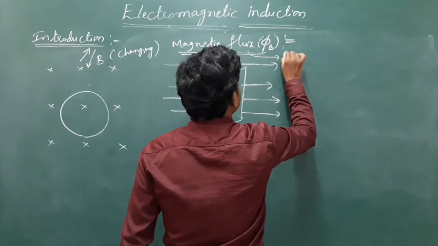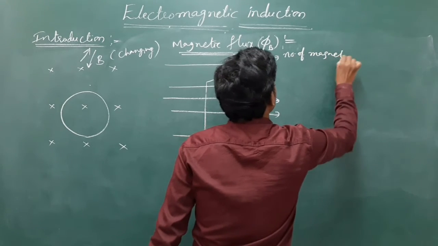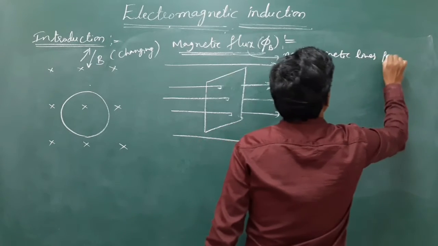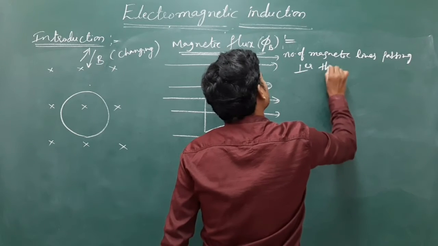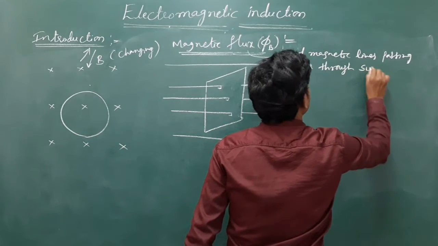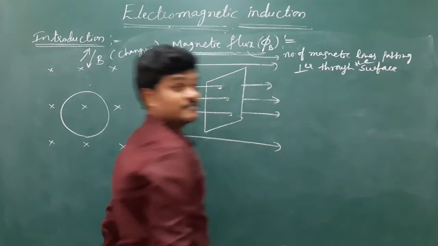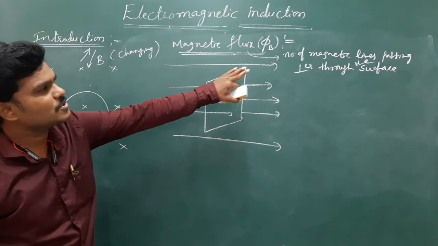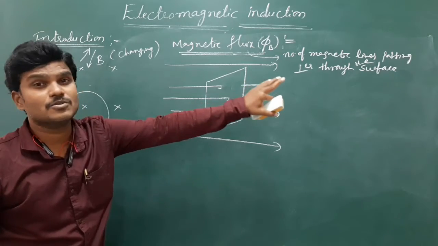Flux is the number of magnetic lines of force passing perpendicular through the given surface. So flux is basically defined as the total number of magnetic lines passing perpendicular through the surface.